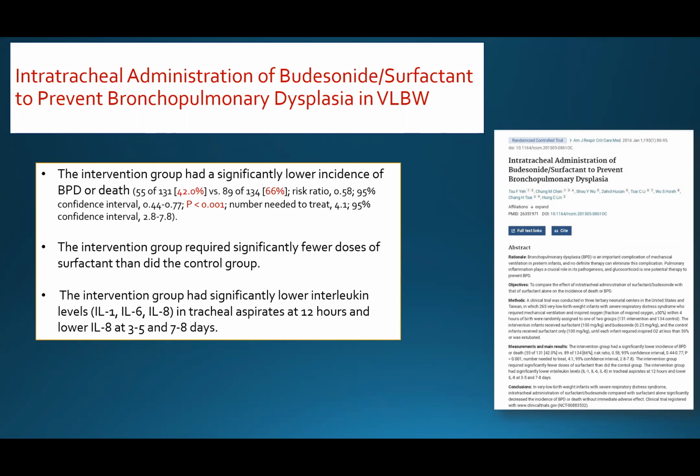The intervention group also required significantly fewer doses of surfactant than the control group, and had significantly lower interleukin levels, which means less inflammation, the main cause of the new BPD, in the tracheal aspirate at age 12 hours.